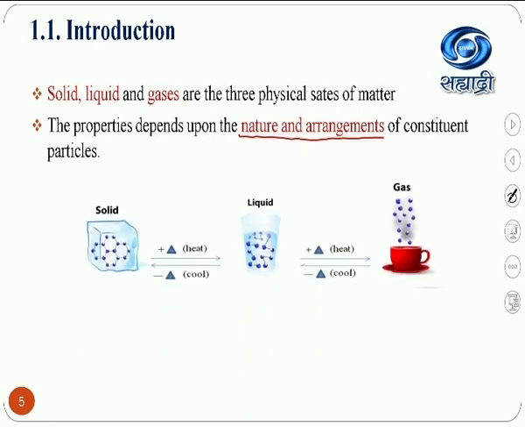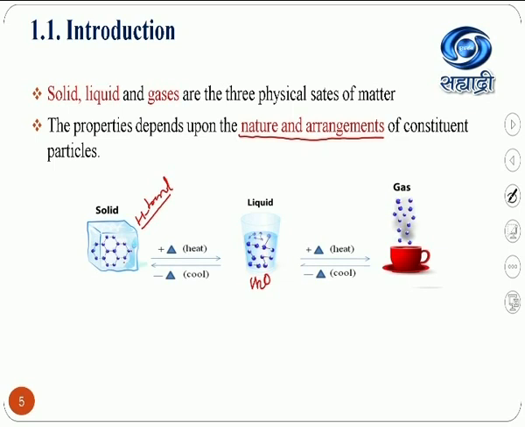For example, if you take solid ice, in solid ice each and every H2O molecule is tightly bonded with hydrogen bonds, where the hydrogen bond is the force of attraction between them. If you heat it slightly, immediately the hydrogen bonds break and free H2O molecules form. Now they possess a new physical state, which is called the liquid state. There is no change in the chemical composition of H2O.